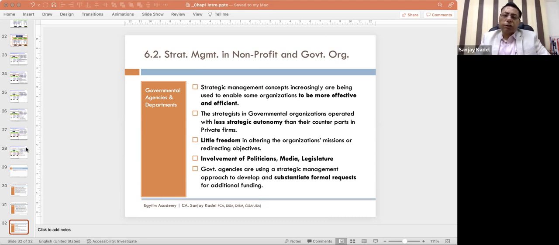Now, matrix structure is another type. Matrix structure, generally those companies or organizations will adopt, where there is a concept of assignments or projects. That means one assignment is over, they go to the next assignment, or one project is over, they could go to the next project. For example, builders, okay, they have some construction going on at certain places. One by one they complete. Maybe at a time they are running some 5 projects. They complete those 2-3 projects, the team gets freed up, they get into some other project.